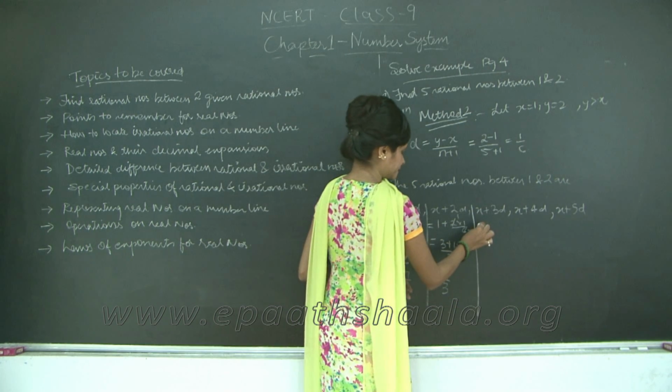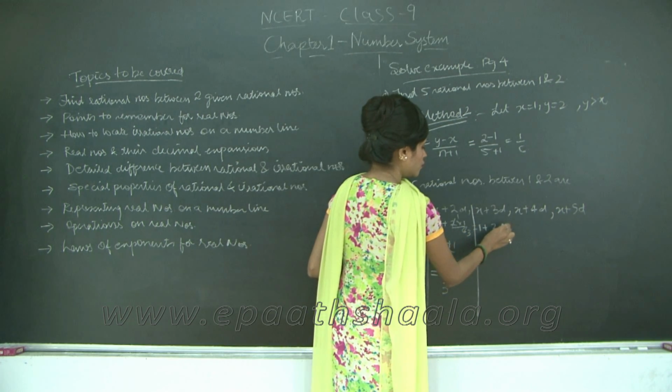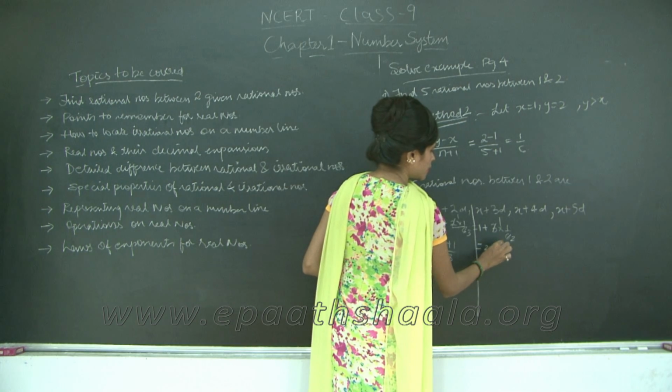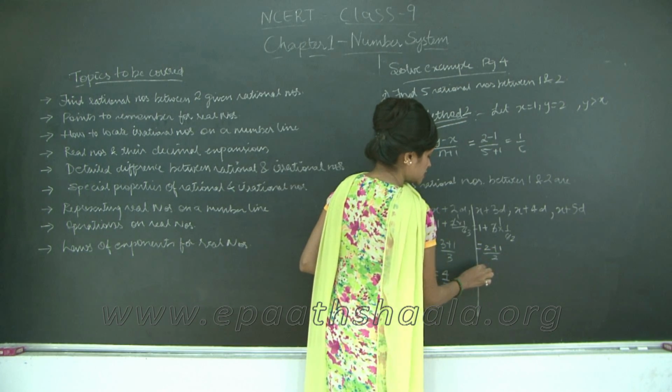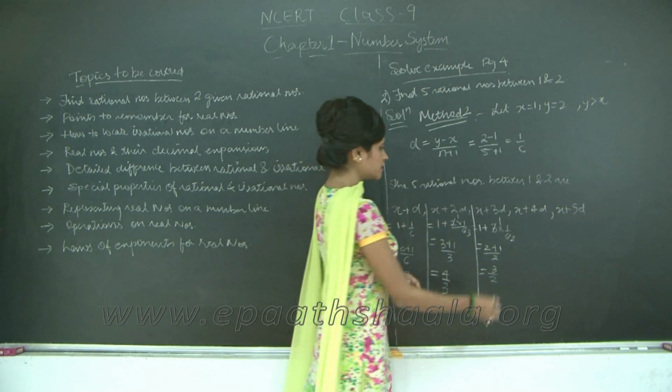Then you have 1 plus 3 into 1 upon 6. 3 ones are 3, 3 twos are 6. So I get 2 plus 1 upon 2, which is 3 upon 2. Correct?